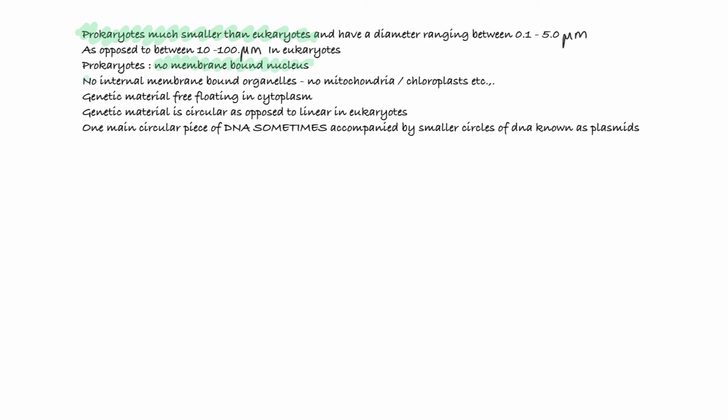So, as opposed to eukaryotic cells, they don't have mitochondria, they don't have rough endoplasmic reticulum, they don't have chloroplasts, they don't have lysosomes, they don't have any internally membrane-bound organelles. So they're super, super tiny organisms that are very, very simple on the inside. So they have this free-floating DNA, which is circular as opposed to linear.